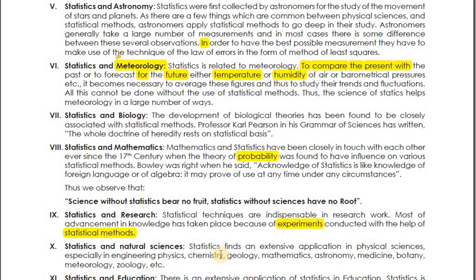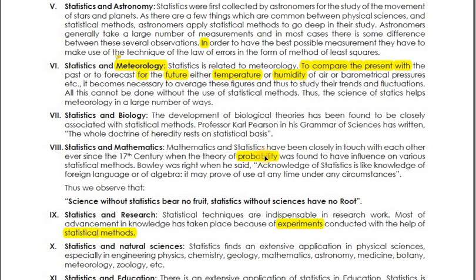So all these things, students, come under statistics. So for natural sciences also statistics is very important. For biology also, and for mathematics also it's important. In mathematics, actually, probability is a particular concept. See, I'll read this for you. Mathematics and statistics have been closely in touch with each other ever since the 17th century, when the theory of probability was found to have influence on various statistical methods.